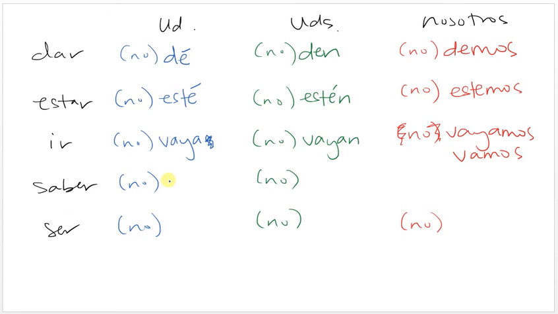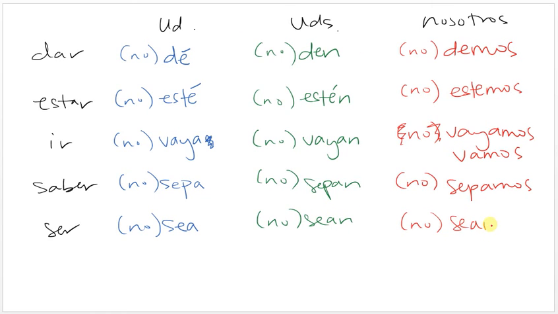For saber, again, it was a regular, remember the negative tú form is sepas. So the usted form is going to be sepa. Ustedes sepan. Y nosotros sepamos or no sepamos. The last one is ser. Again, it's the same as in the negative tú form. So sea or no sea. Ustedes sean or no sean. Nosotros seamos or no seamos.